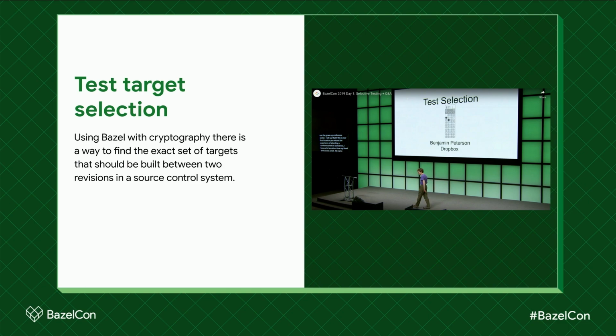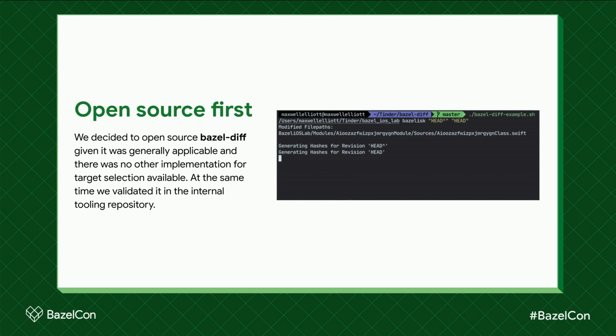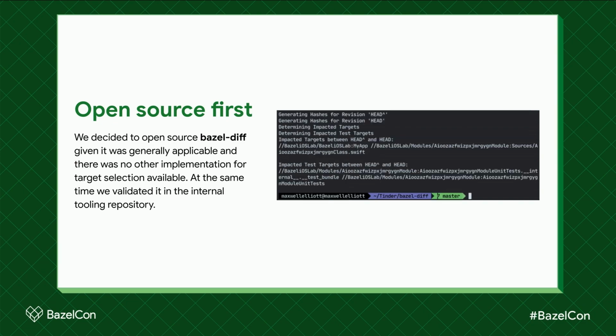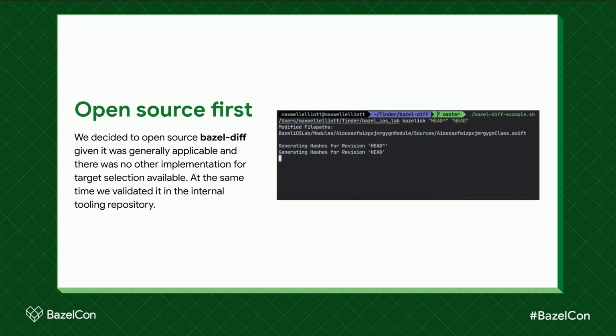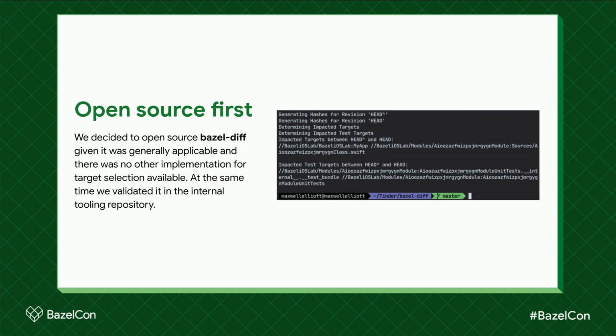We quickly split up a prototype of the system and presented it to the team. This is exactly what we needed in the Tinder iOS main repository. From the start, our team wanted our target selection algorithm to be open source. We knew that other companies had implemented similar systems, but they're too tied to their internal code to be exposed publicly. We took great care to make sure this would not happen.